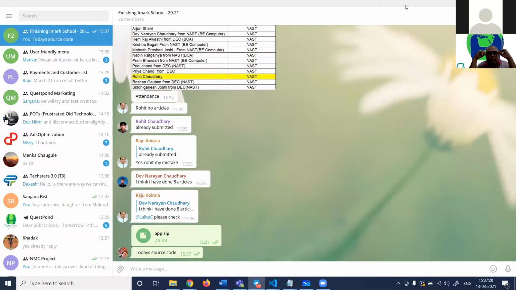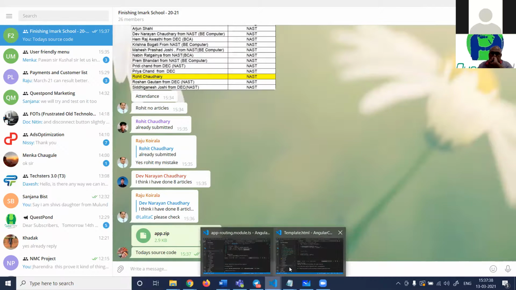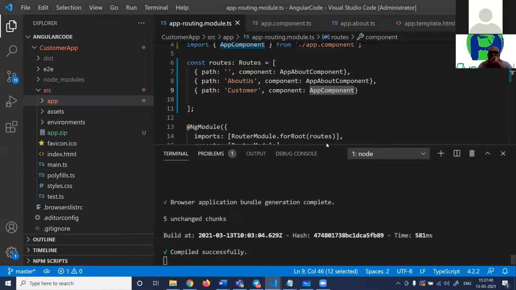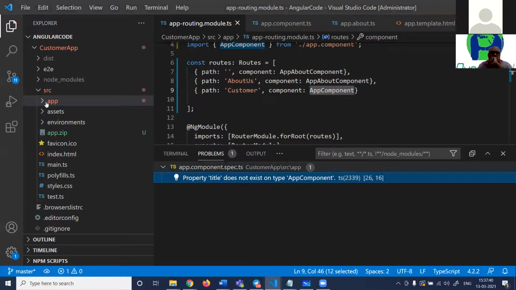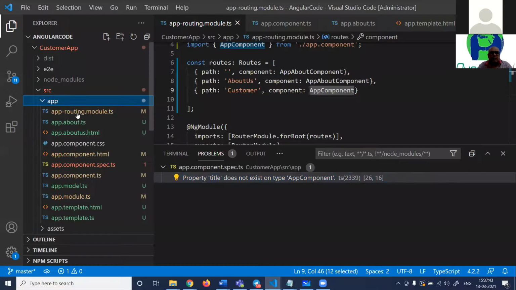So students, can you confirm tomorrow's timing? So very quickly, guys, for today's session, routing is a collection for navigation.